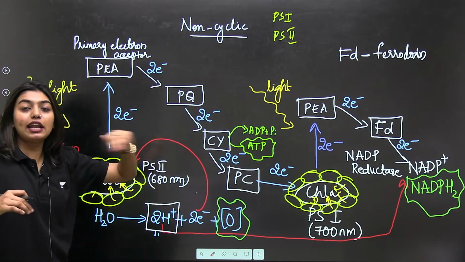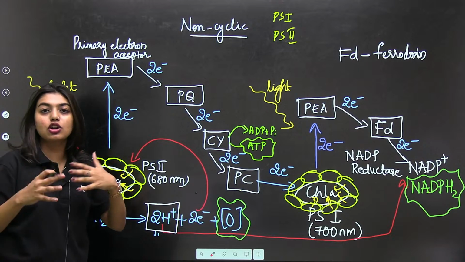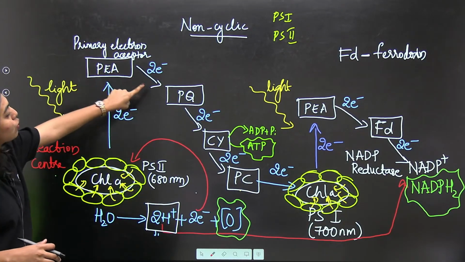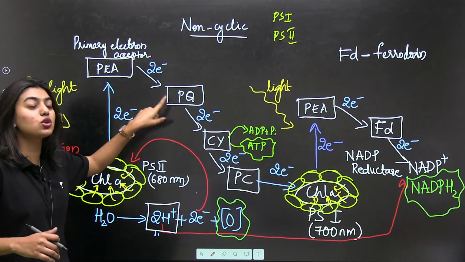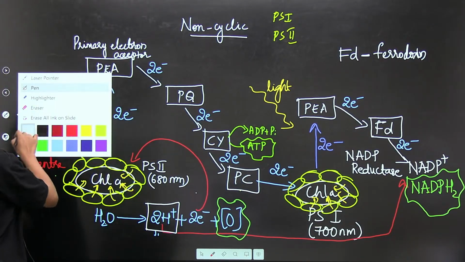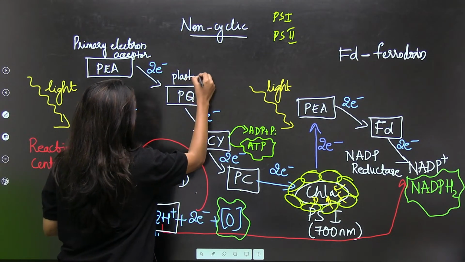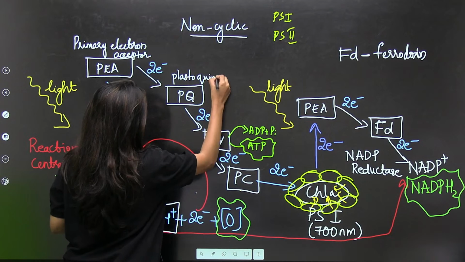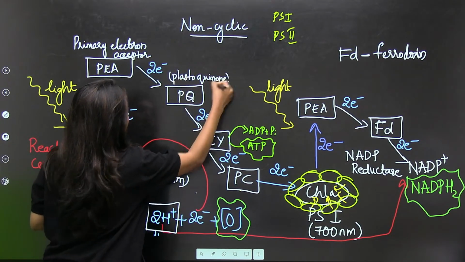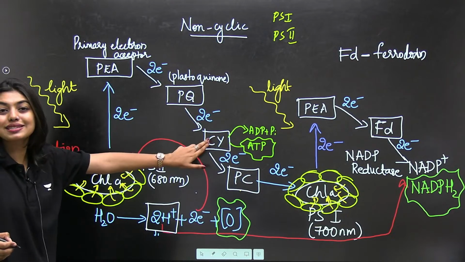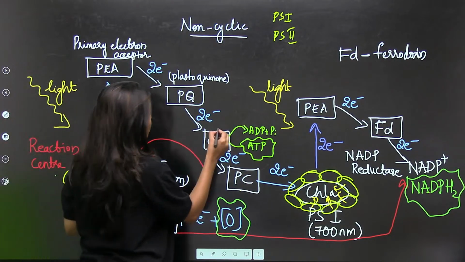Then we go through a series of electron transport. From the primary electron acceptor, the electron is moving to PQ, that is plastoquinone. From the plastoquinone, the electron is again moving to Cyt. What is Cyt? Cytochrome complex.